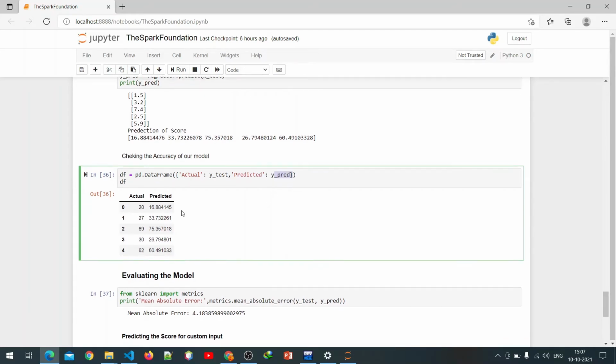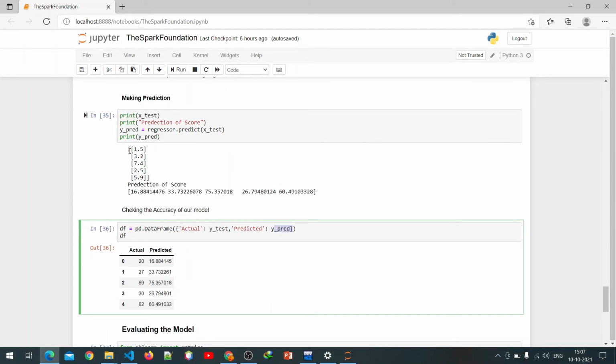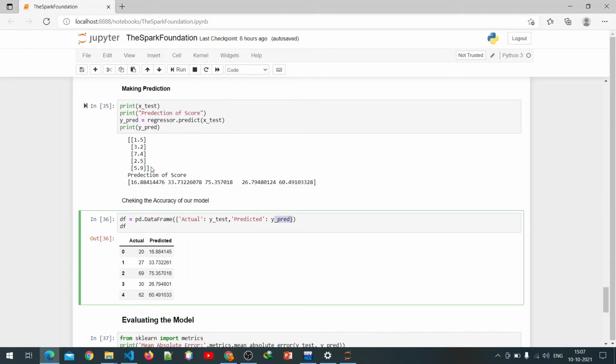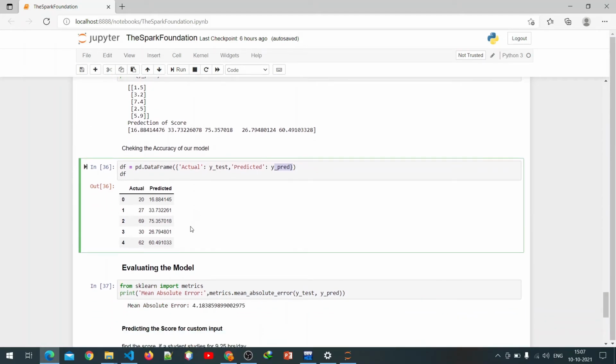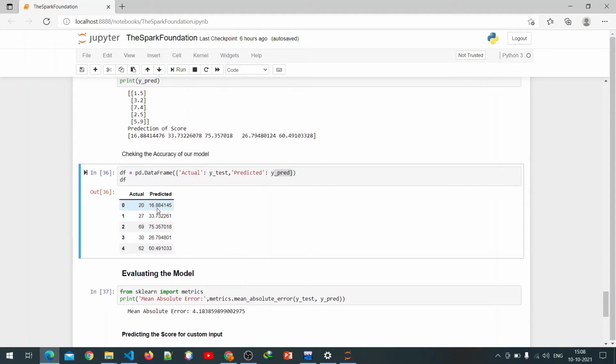This raw data is difficult to understand because it is not in the correct format, and in this format we can easily understand it. The first data has an actual value of 20, but we predicted 16.8, which is approximately near the rest.